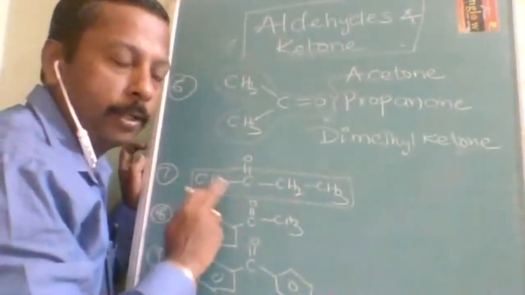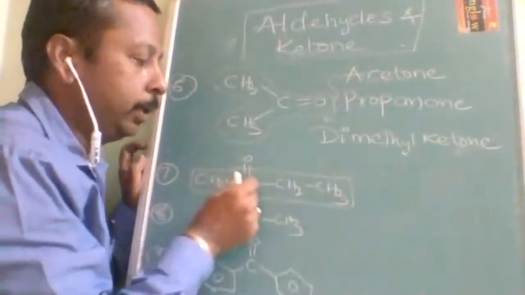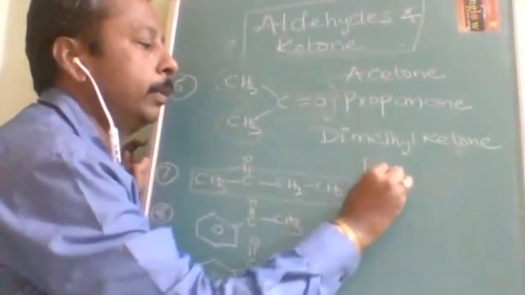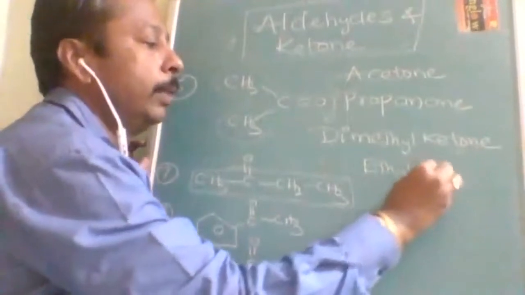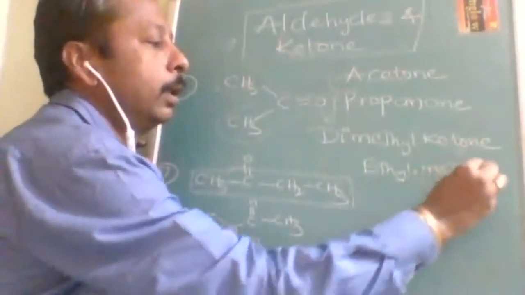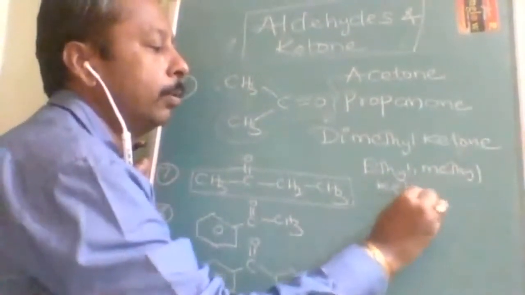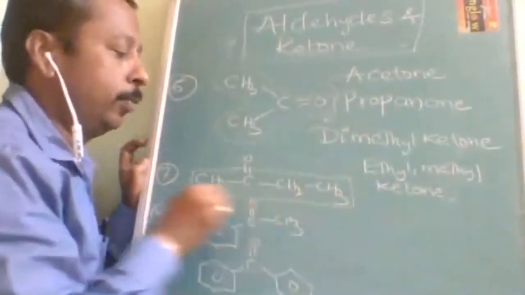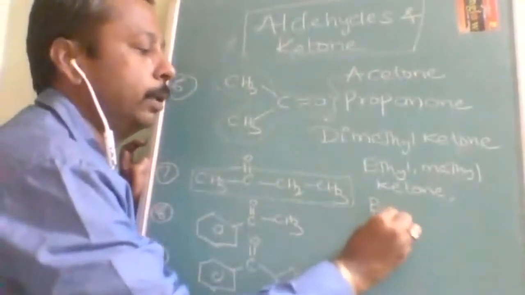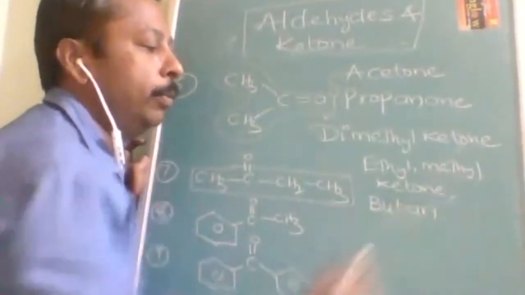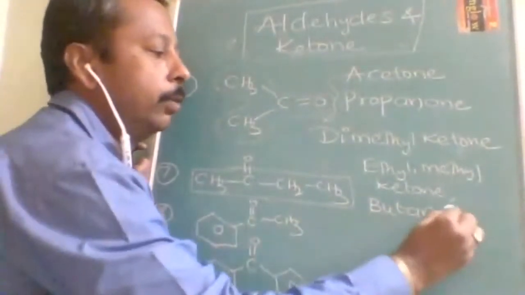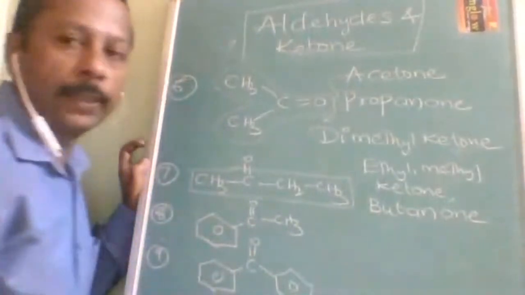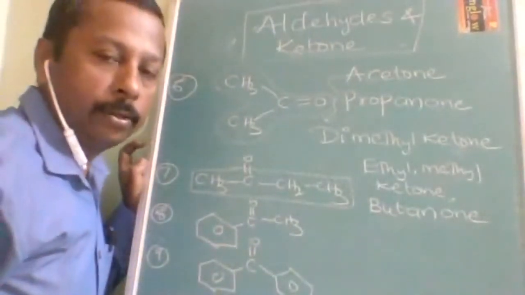Okay, now in common name, ethyl methyl ketone. What is the name? Ethyl methyl ketone. Okay, that is the first name. Understood? Second thing, it can be butane. 4 carbons are there, so the IUPAC name will be butane. Okay, and the ketone suffix will be ONE. Is it understood, students? Butanone.